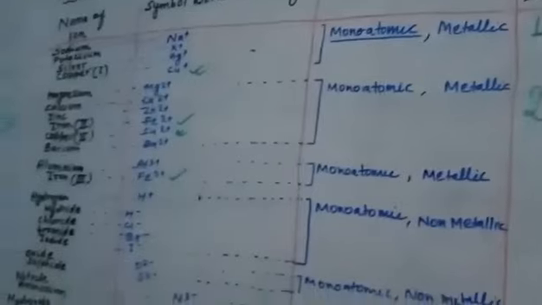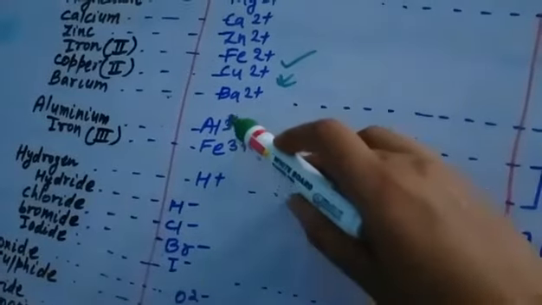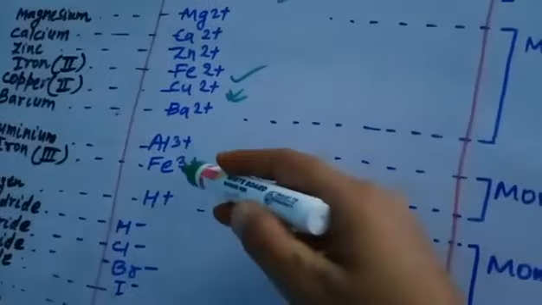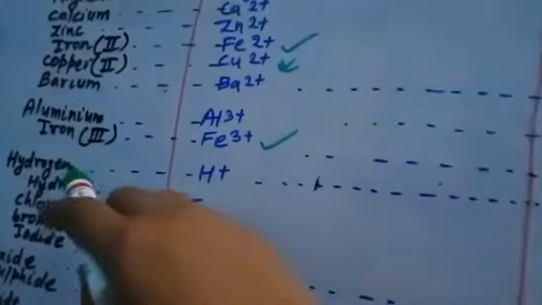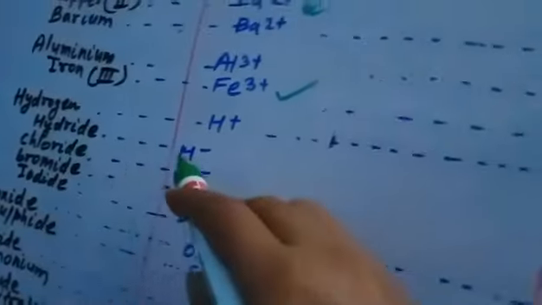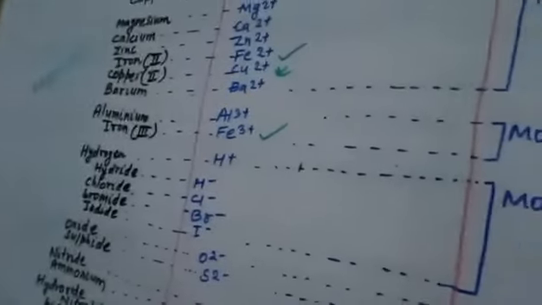Okay, just understand. Then we will see aluminium and iron(III). They have net positive charge 3. So valency here, how many is it? 3. So we will write the valency of aluminium and iron 3 as 3. Okay. Then we will see the valency of hydrogen ion. It is 1. Then the valency of hydride ion, chloride ion, bromide ion, iodide ion. The number of negative charges here is 1 only. So we will write the valency of these negative ions as 1.